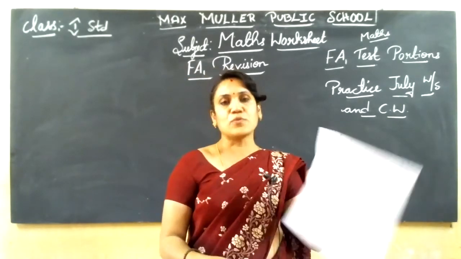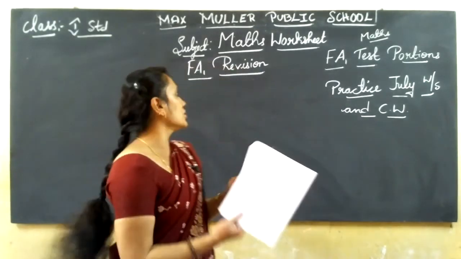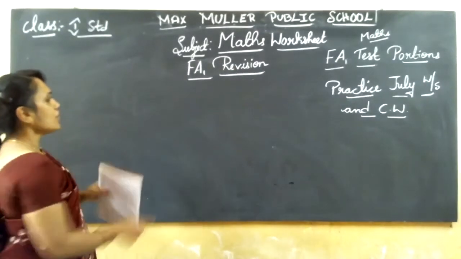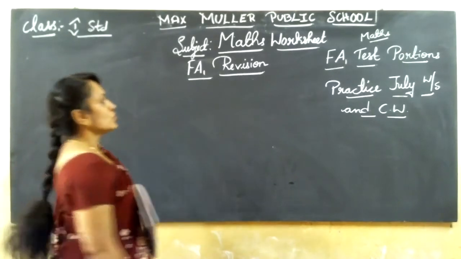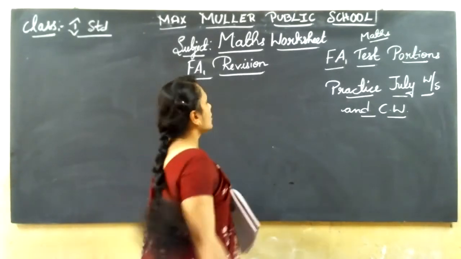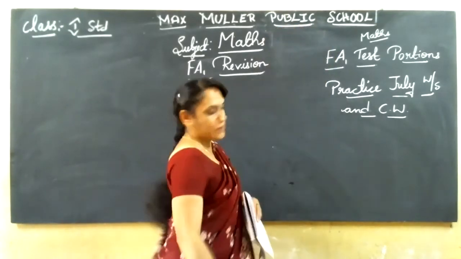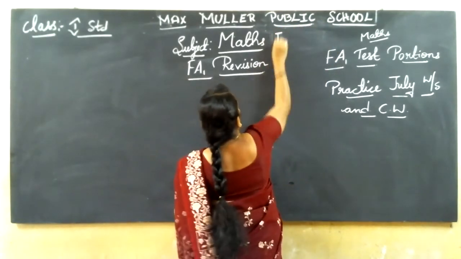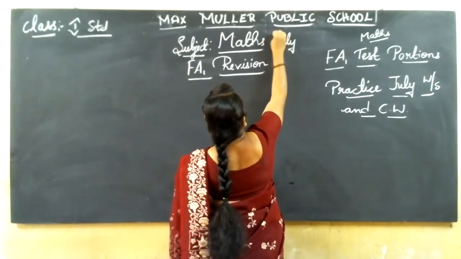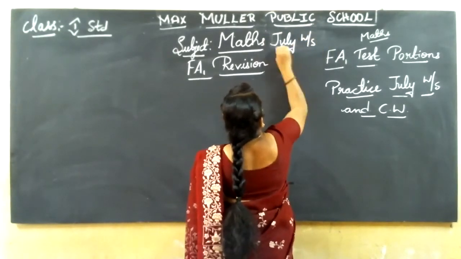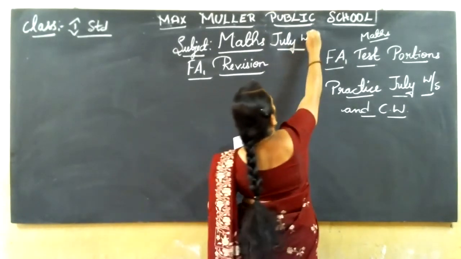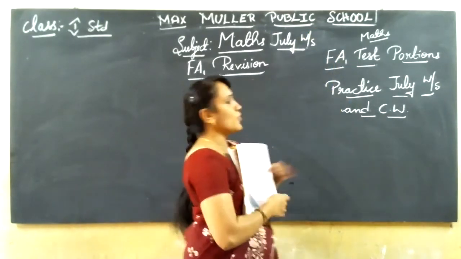Now I am going to revise the July worksheet. Only the July worksheet you should prepare for the first round test, FA1 test.